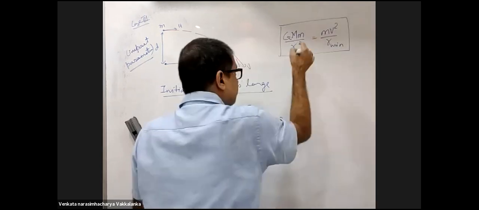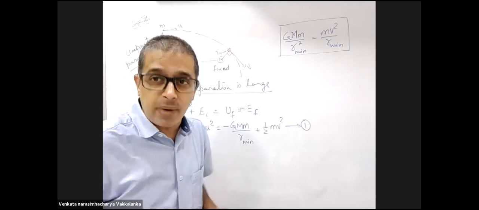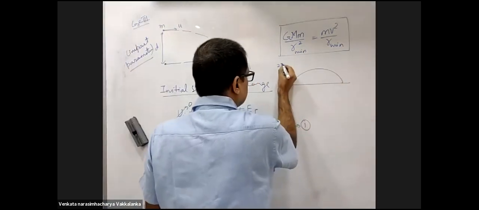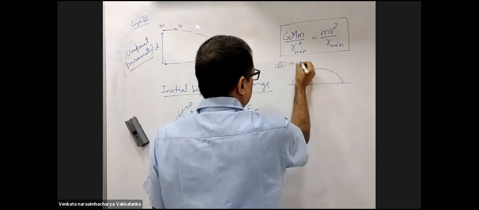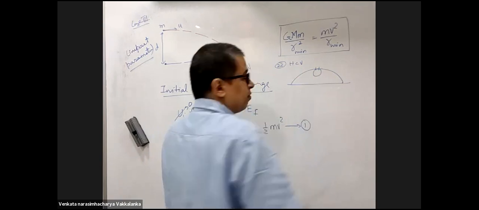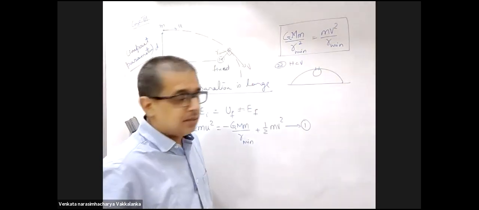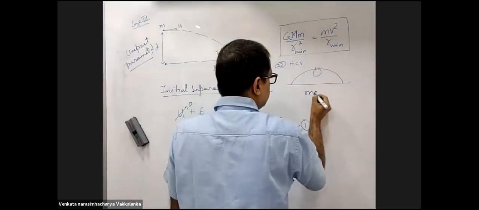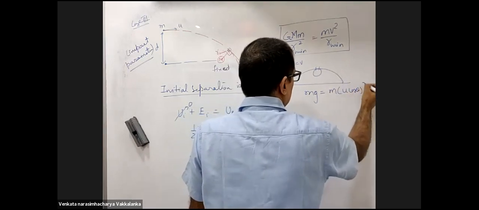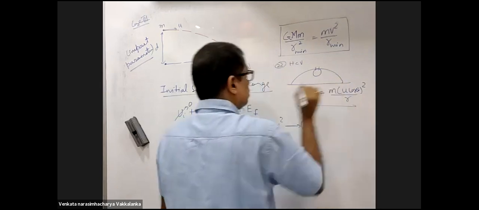I'll tell you where from this came to your mind. From the 22nd problem of CV in the chapter circular motion. You were asked what is the radius of this parabolic path. What did you do? mg provides the required centripetal force. Do you people recollect this question?